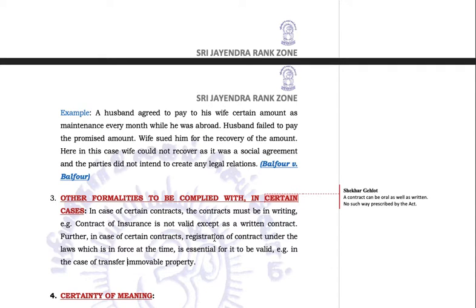Until you pay that stamp duty or get it registered, you cannot have a valid contract of sale and purchase of immovable property. These are requirements provided by other acts, like the Insurance Act and the Registration Act. But the Indian Contract Act per se does not prescribe any means. For the Indian Contract Act, it can be both ways. It can be written, it can be oral as well.